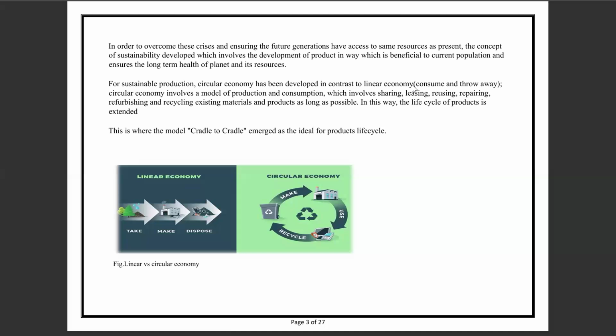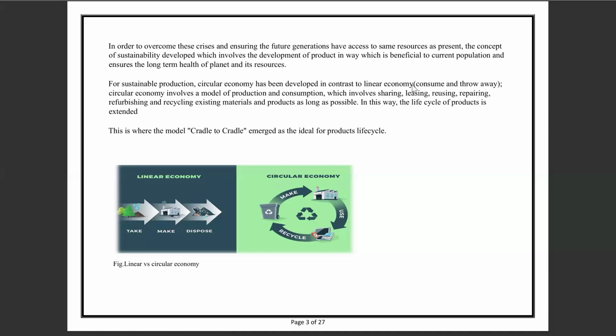In order to overcome these crises and ensure the future generation has access to the same resources as the present, the concept of sustainability developed, which includes the development of products in a way which is beneficial to the current population and ensures the long-term health of the planet and its resources. For sustainable production, the circular economy has been developed, in contrast to the linear economy, which involves consume and throw away.